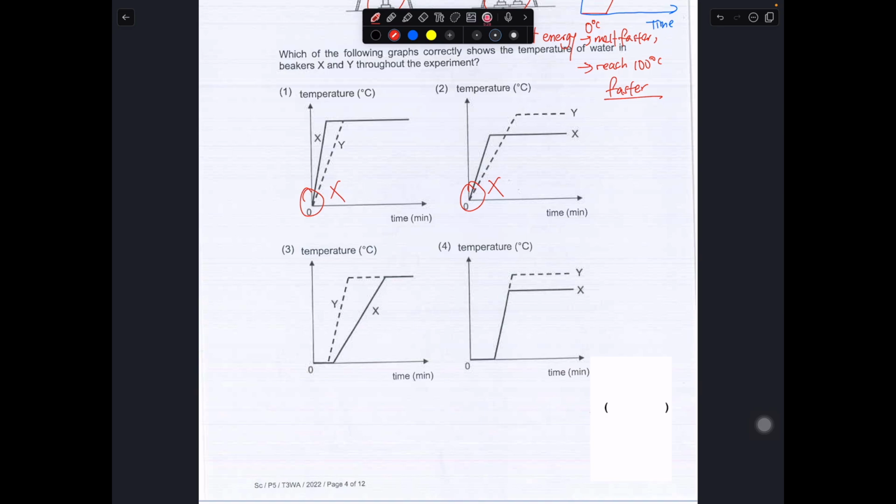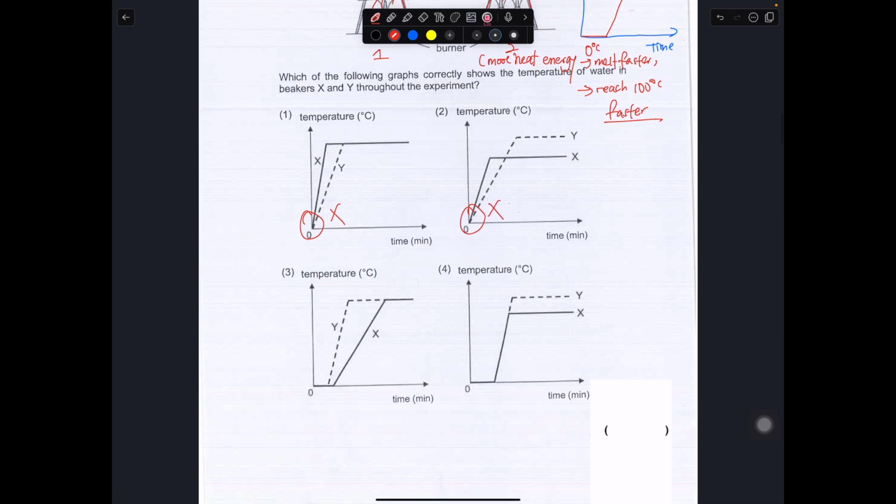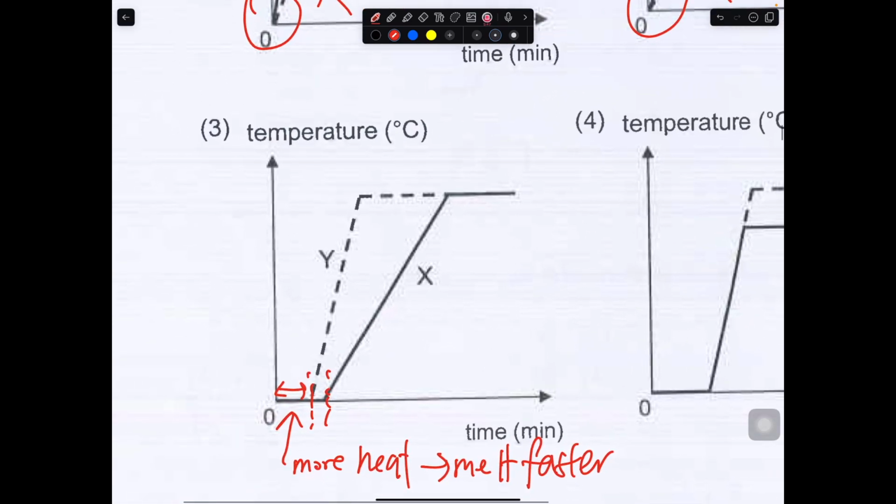Between 3 and 4, 3 will be the answer, because when you have more heat, the melting will be faster. Therefore, it took a shorter time. Over here you can see it took a shorter time to melt. As for X, it took a longer time to melt.